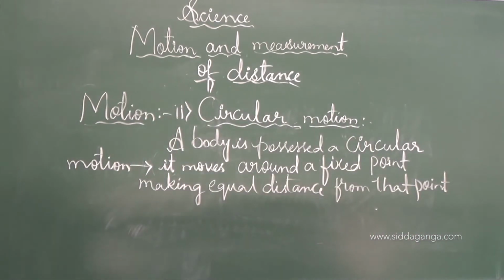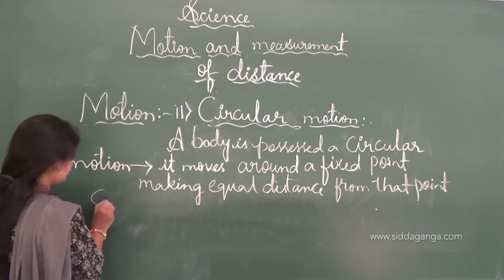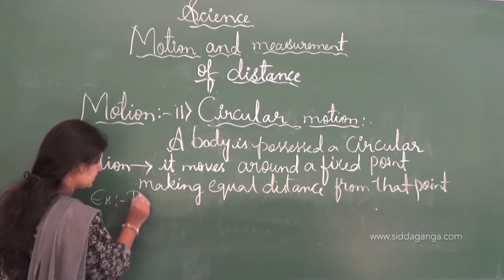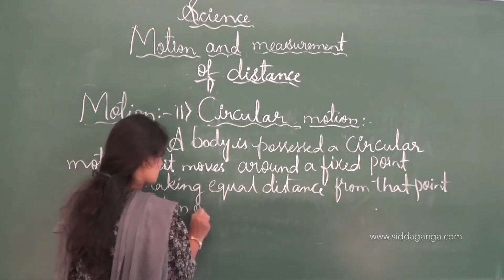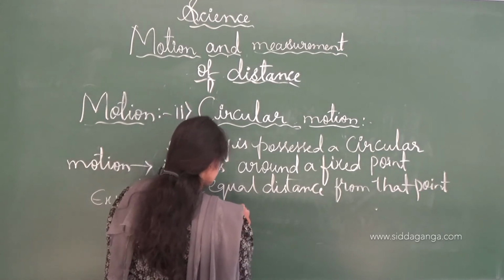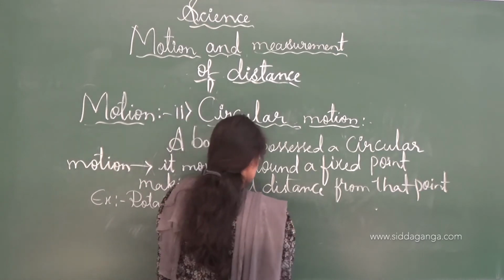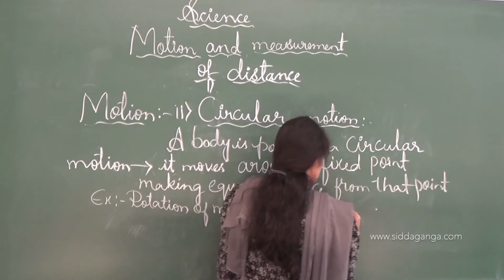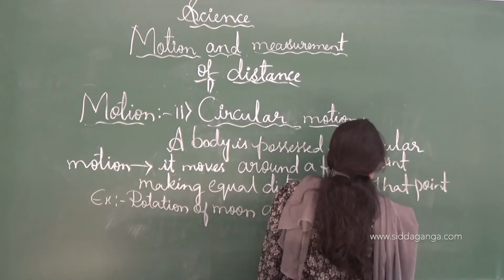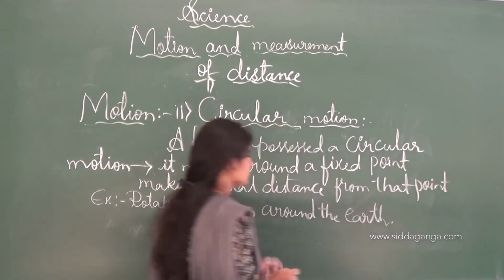Example for the circular motion is the rotation of the moon around the earth. Rotation of the moon around the earth is one of the examples of the circular motion.